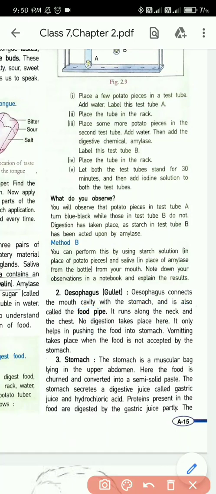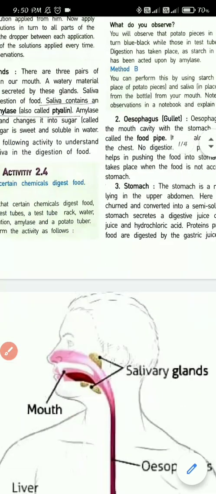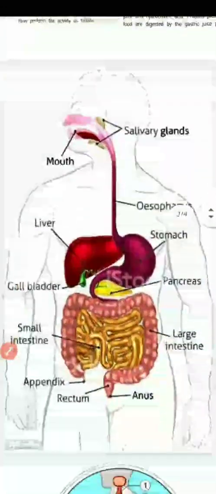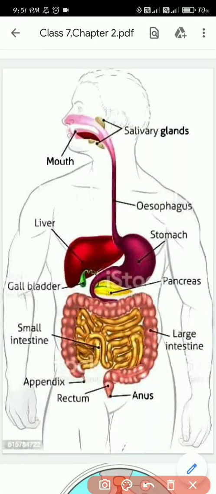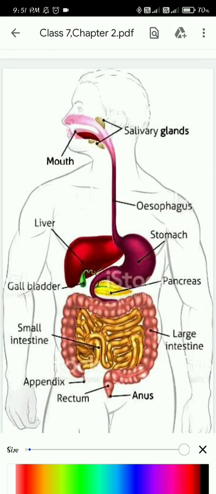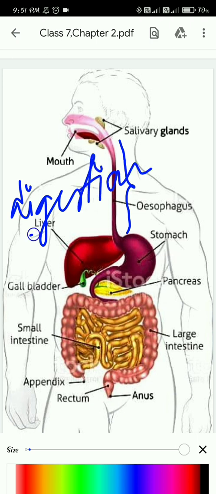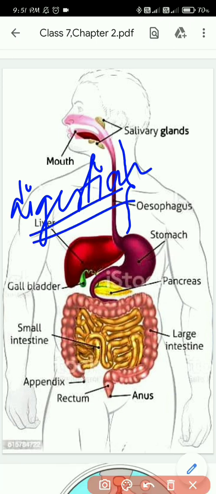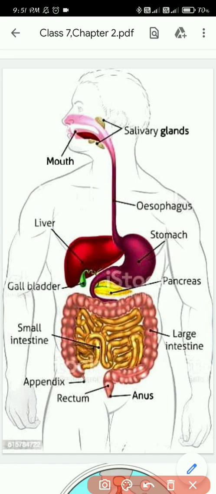It runs along the neck and the chest. No digestion takes place here. It only helps in pushing the food into the stomach. Vomiting takes place when the food is not accepted by the stomach. So here what happens? No digestion takes place. Even though this organ is a very important part of our digestive system, here no digestion occurs. It only helps like a delivery system, delivering the food from the mouth to the stomach.